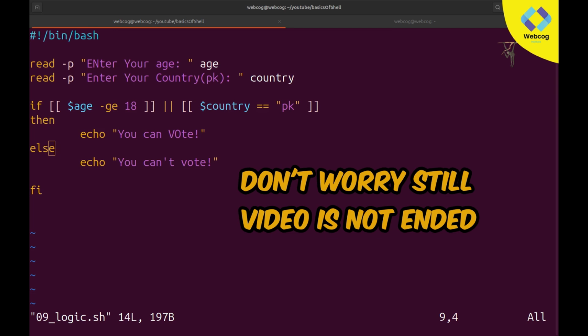So I'll recommend that if the basics of your shell scripting are clear, you can move on to the advanced part of shell scripting. But if you want me to upload a full video on advanced shell scripting, or basically the second part of this lecture, leave a comment in the comment section. You guys suggest what I should do. Obviously you can comment in the comment section, not in the chat section.